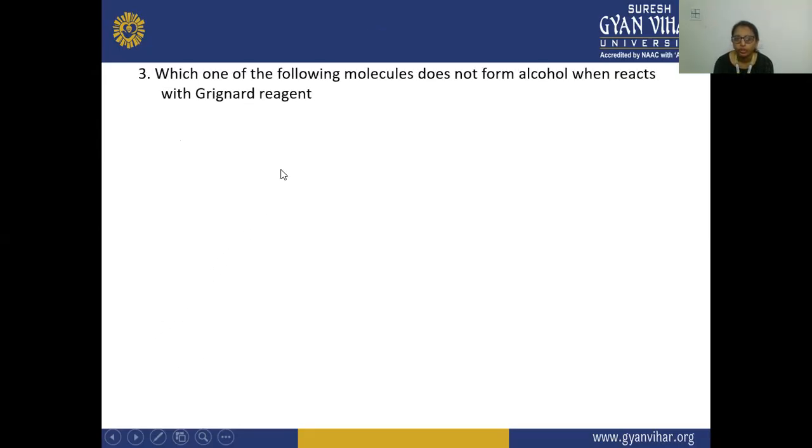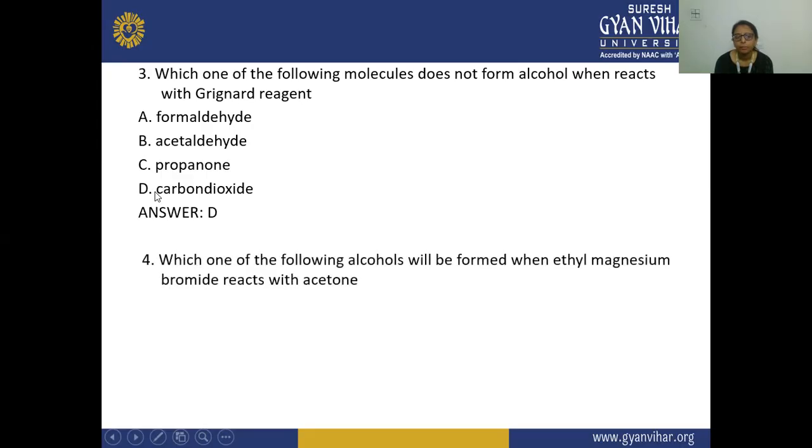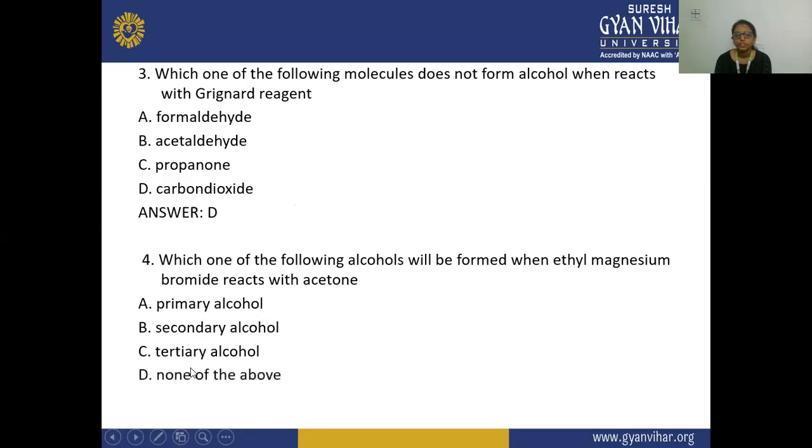Next, which one of the following molecules does not form alcohol when reacted with Grignard reagent? Here, carbon dioxide is not formed from this molecule that does not form alcohol when reacted with this Grignard reagent. Which one of the following alcohols will be formed when ethyl magnesium bromide reacts with a ketone? Tertiary alcohol is formed, because when it is reacting with the ketone group, there is a formation of the tertiary alcohol.